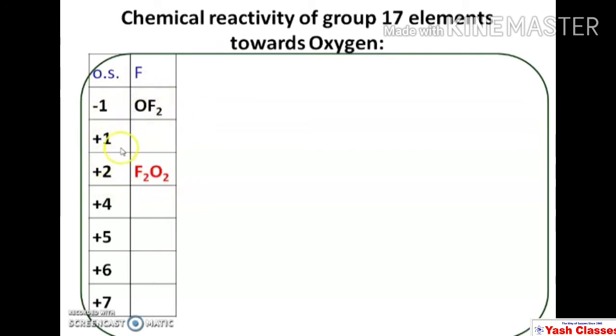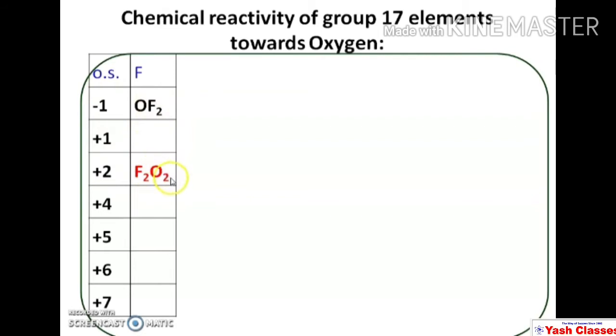Actually, you know, the stable oxidation state of oxygen is -2, but here in OF2, the oxidation state of fluorine is -1 and that of oxygen is +2.